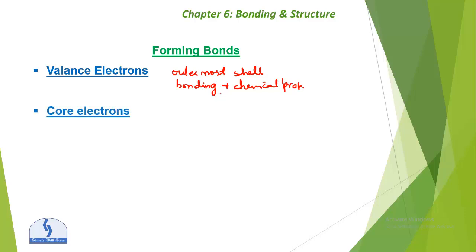Okay, and the core electrons. These are all the electrons except the valence electrons. They play no part in the chemical reaction.